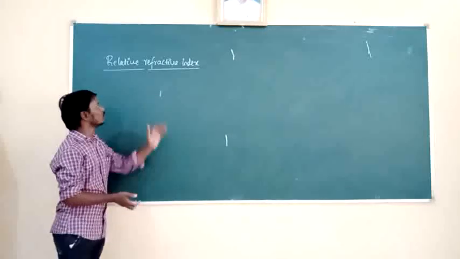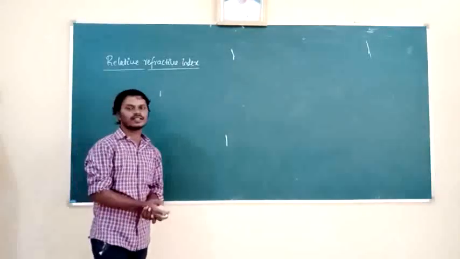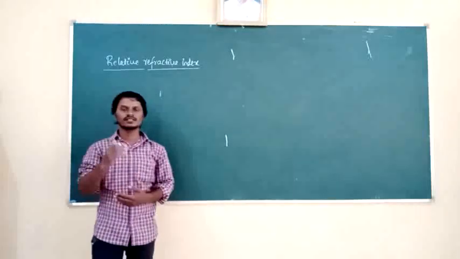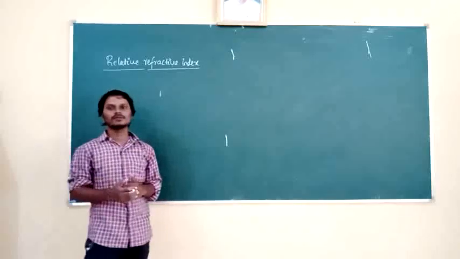Now relative refractive index. What do you mean by relative refractive index? Already we know what absolute refractive index is. Absolute refractive index is the refractive index of one medium with respect to air.